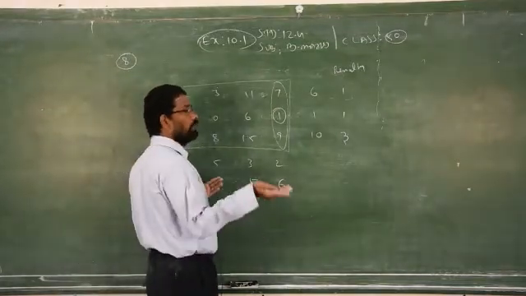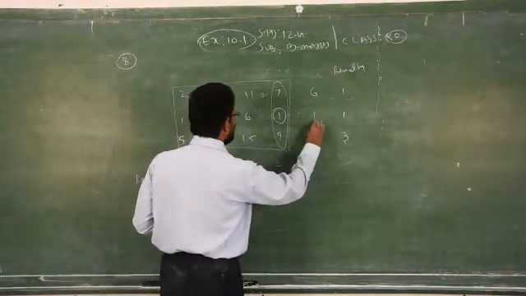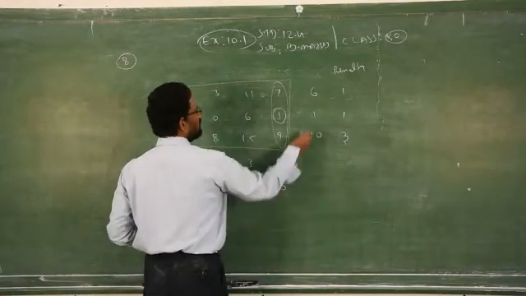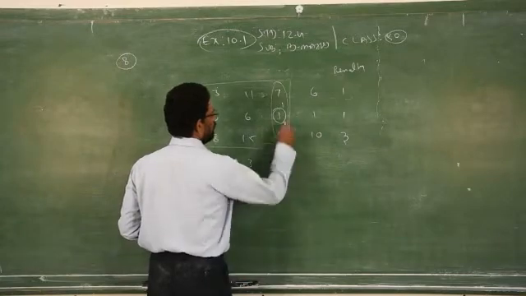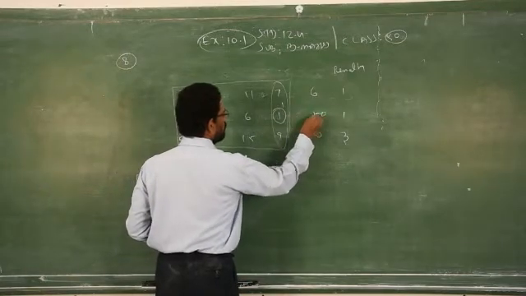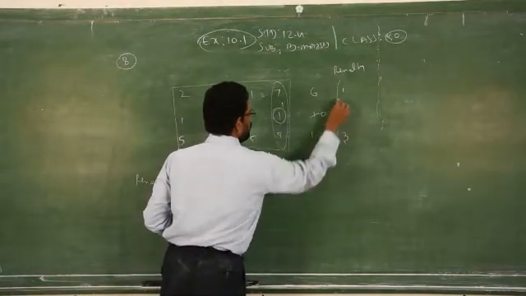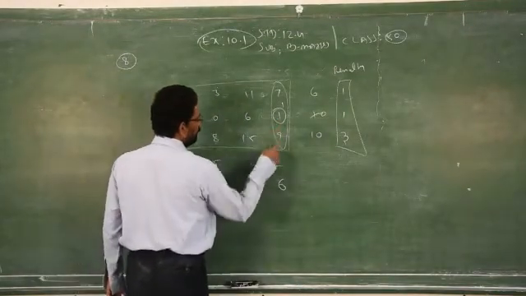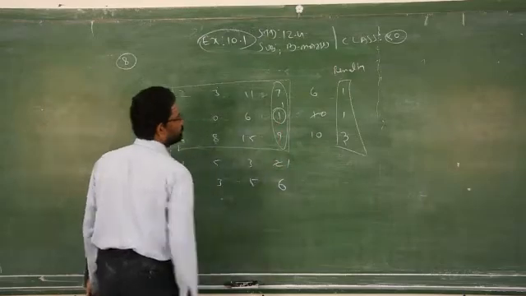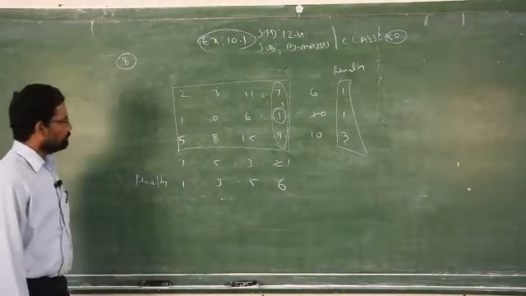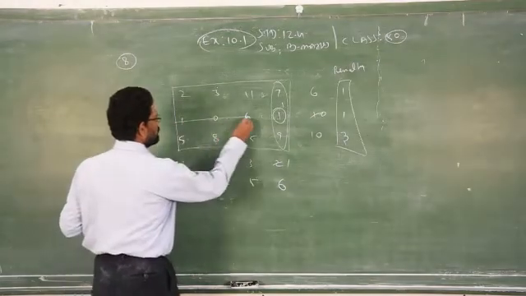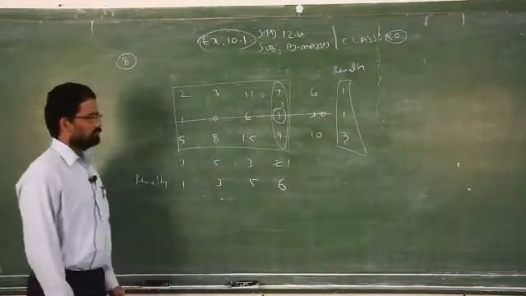As we did in the previous method, look at the corresponding row's supply and the column's demand. Which one is the least of these two? 1 is the least, so write 1 there. This 1 minus 1 is 0. Don't check this penalty; it is a different one. Clear? Then 2 minus 1, 1. Now which one gets 0? This entire row will be eliminated. Just strike it out. Clear?